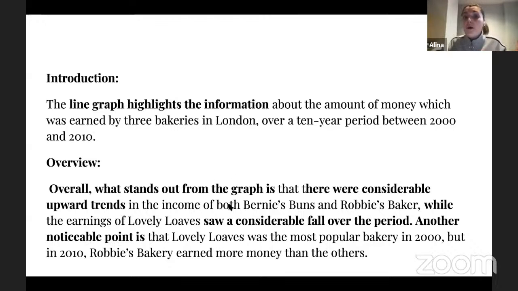One more interesting fact is that you see that usually we use the verb see or saw because it's past simple tense, right? If you don't know the structure, you can always say experience. For example, the earnings of Lovely Loaves experienced a considerable or significant fall over the period, okay? That's also correct, and that's also a very good structure to use instead of see, right? See is also great though.